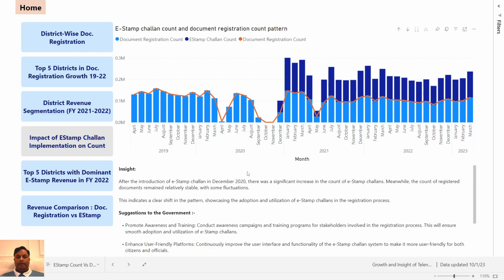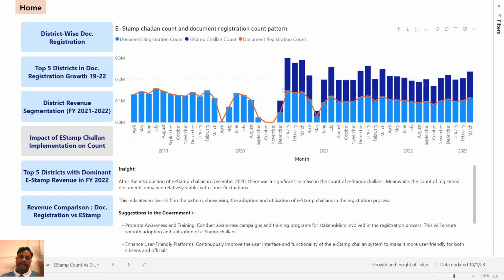So after the introduction of e-stamp challan in December 2020, over here, there was a significant increase in the count of e-stamp challans. From here, we can see the significant increase. Meanwhile, the count of registered documents remained relatively stable with some fluctuations here and there.